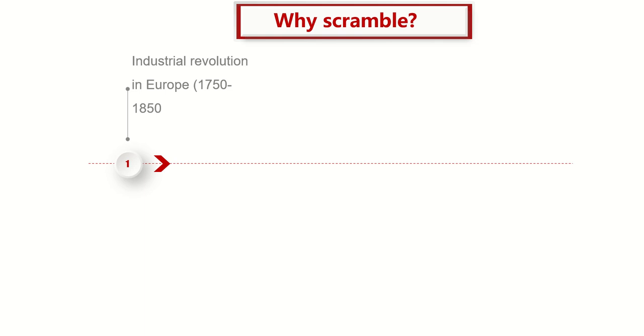From 1750 to 1850, all European nations discovered industry. And unfortunately, all of them were producing the same commodities. For example, if you go to Germany, there are cars. If you go to Britain, there are cars. When you go to Italy, there are cars. So who will buy from whom? To find a new market, it was necessary to come to Africa.